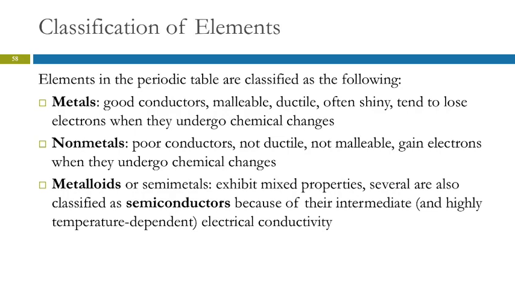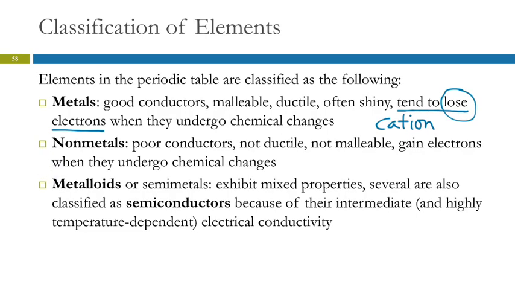And what's important for chemistry is they tend to lose electrons when they undergo chemical changes. So they lose electrons. If an atom loses negatively charged electrons, what kind of an ion does it form? A cation or an anion? A cation. Losing negative charges gives the ion a positive charge. So metals form cations.